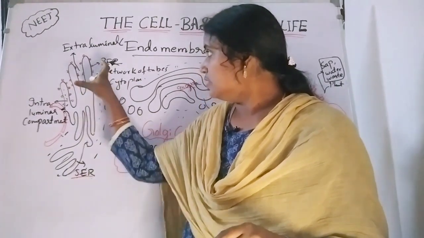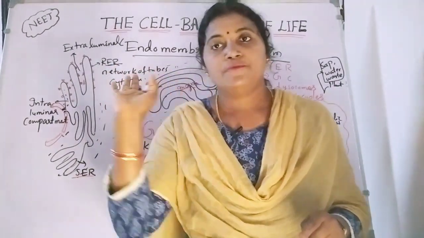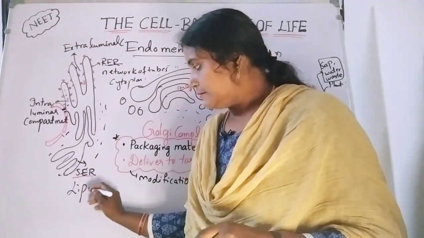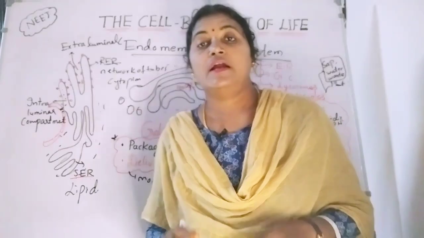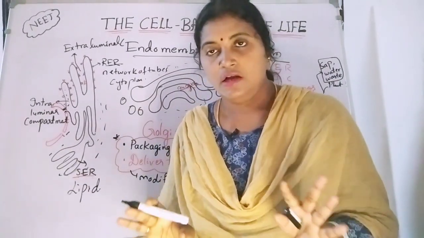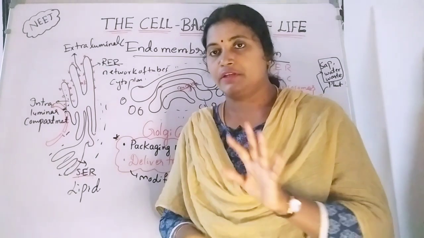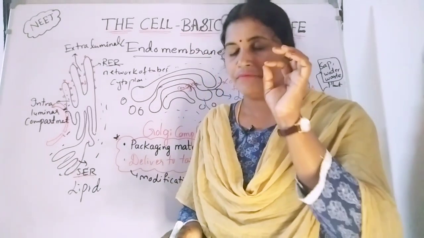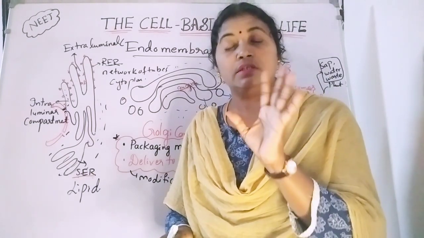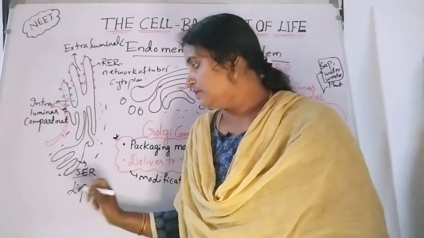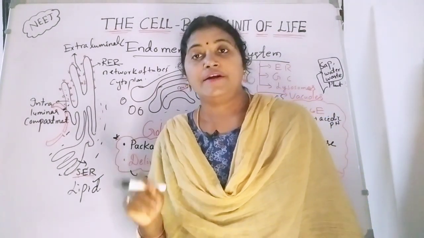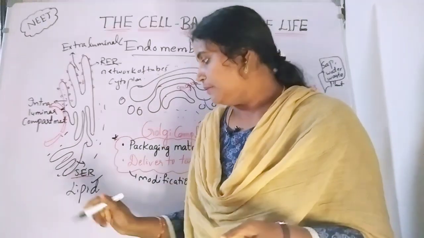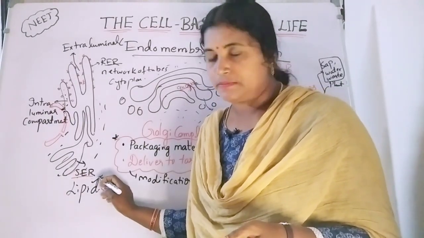So what is the function? Rough endoplasmic reticulum is for protein synthesis. Then smooth endoplasmic reticulum is for lipid synthesis and also detoxifying the drugs. Detoxifying the drugs is very, very important, otherwise they may convert into poisonous substances. So that very crucial function of the detoxification of drugs is done by the smooth endoplasmic reticulum. And also lipid synthesis, which means fat synthesis, is also done by the smooth endoplasmic reticulum.